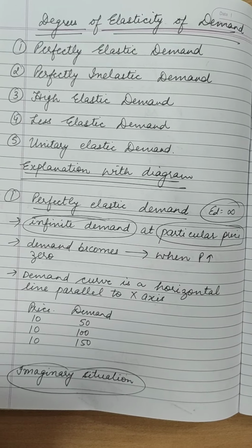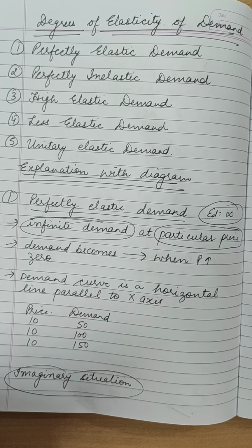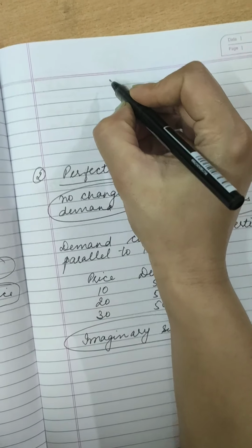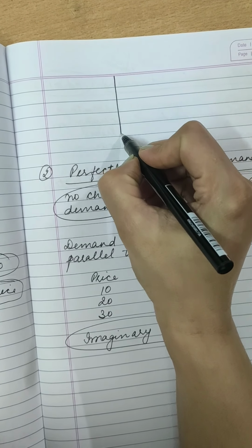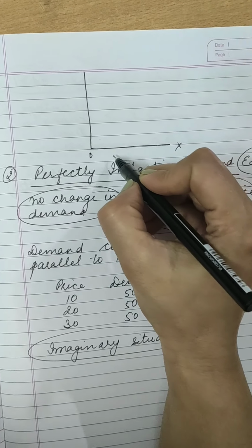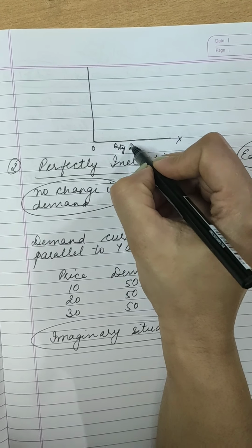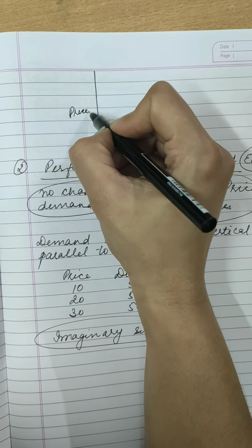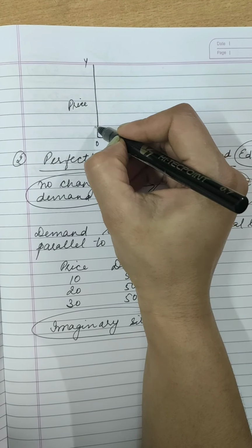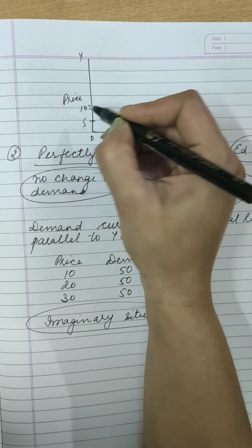Now let us learn the diagram of this situation, that is perfectly elastic demand. I am making here the x-axis. Quantity demanded we take on x-axis and price on y-axis. Now price in this question is 10. So I am taking here 5, here I am taking 10.